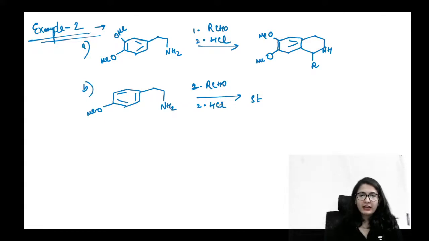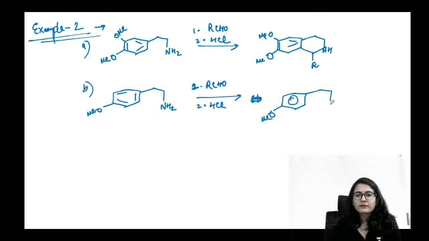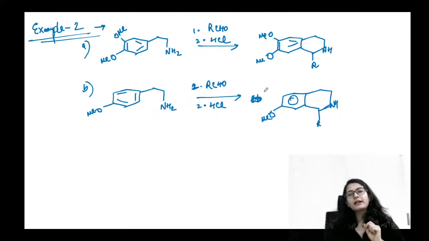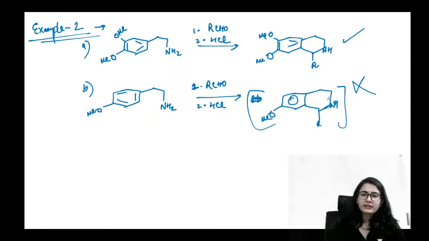Alright, so basically यहाँ पे एक ऐसा ही कुछ product बनना चाहिए था, isn't it? Should have formed something like the same in this way, but this molecule is not forming. This is forming and this is not forming.